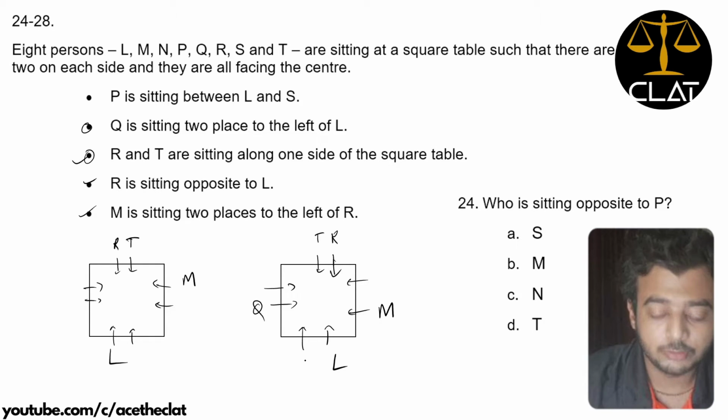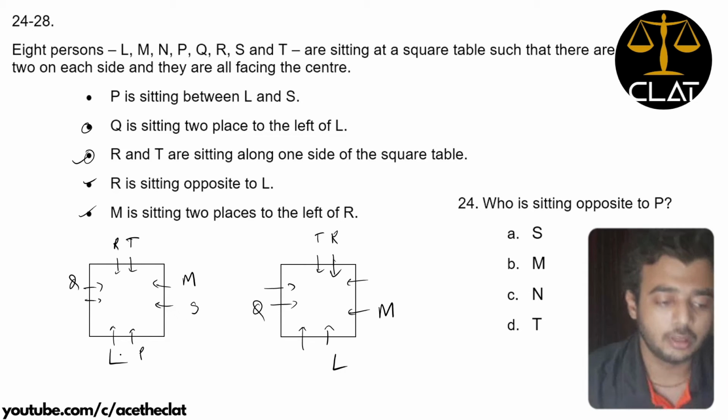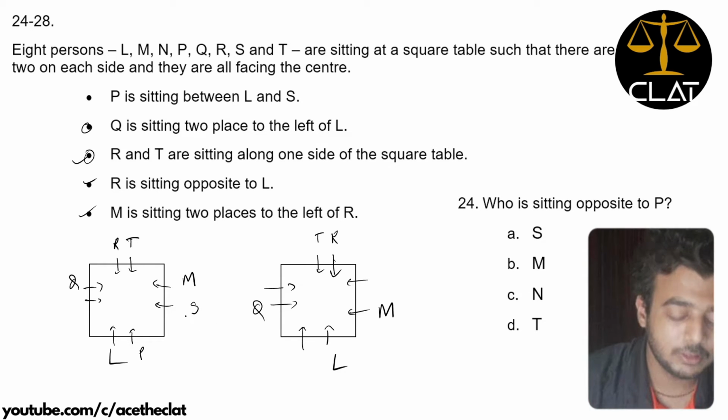This is the first place to the left of L and this is the second place to the left of L. Now P is sitting between L and S. So S cannot come here. So P must sit here and S must sit here, and L here. So P is sitting between L and S. So the place left is for N.